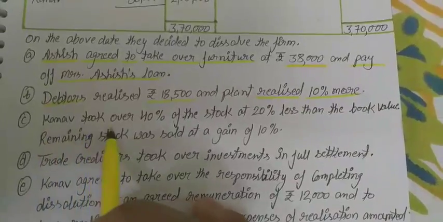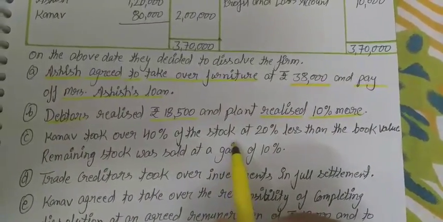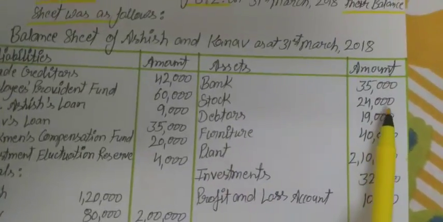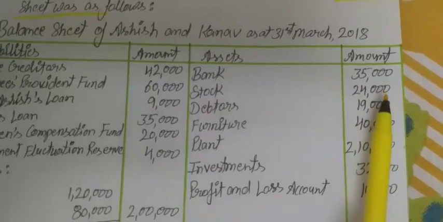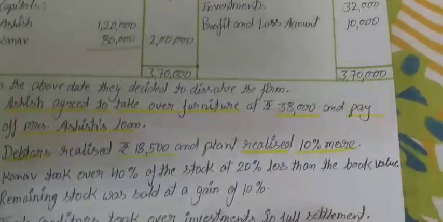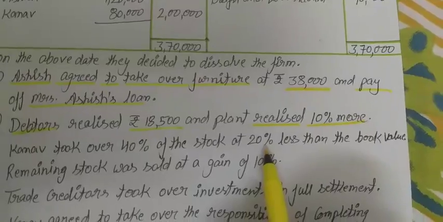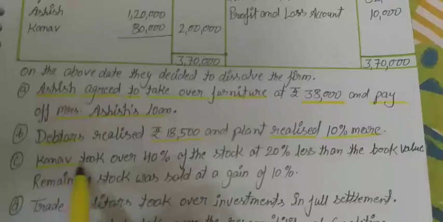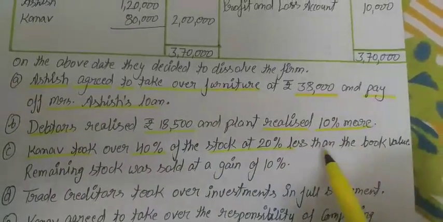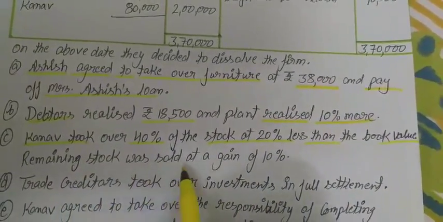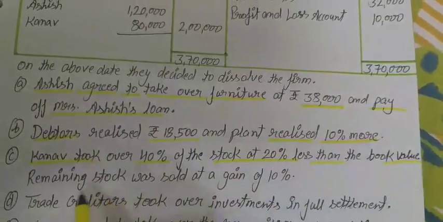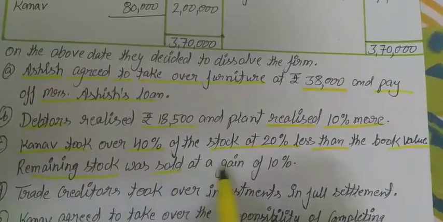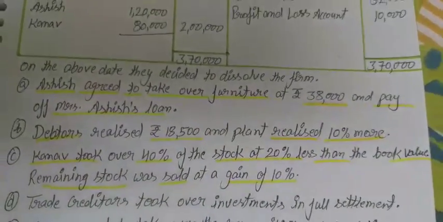Next one is Kanav took over 40% of stock at 20% less than the book value. Stock is 24,000 and we will calculate 40% of 24,000, that will be the value, and we will subtract 20% from the given 40% value. On this value, Kanav took the stock. Remaining stock was sold at a gain of 10%. Whatever balance is there after being taken by Kanav is sold at a 10% gain.